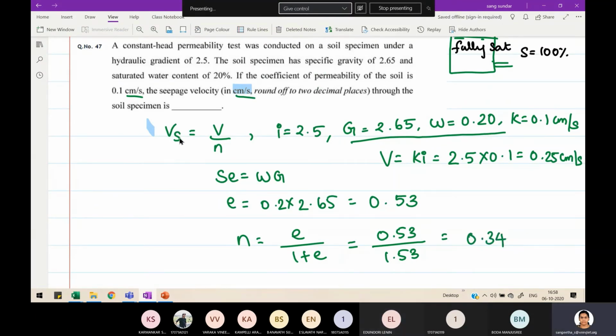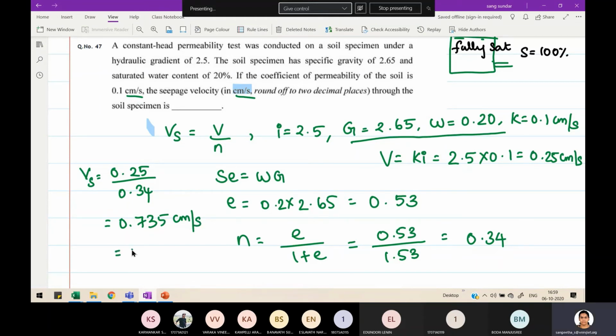But we need seepage velocity. So Vs is equal to, how much is V? We calculated previously 0.25 divided by 0.34. Tell me the answer. 0.735. 0.735, right? Yes, they asked us to round off to 2 decimal places.